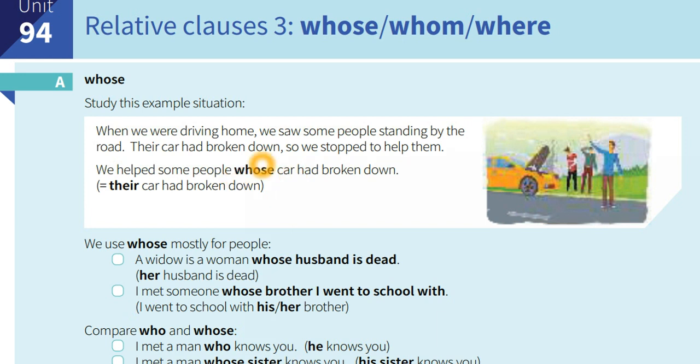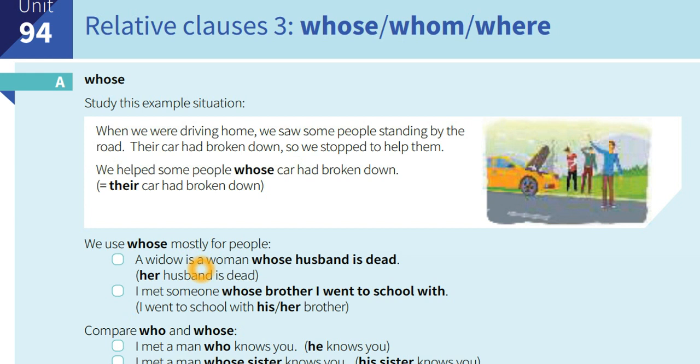Originally I didn't know those people, because whose car referred to the driver or people in the car, and in fact I have no idea about them. So their car had broken down. We understand that when you help someone whose car had broken down, it means their car is not working anymore. We use whose mostly for people.